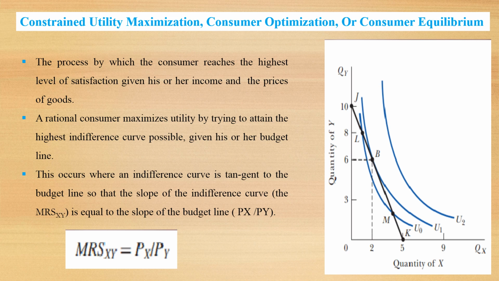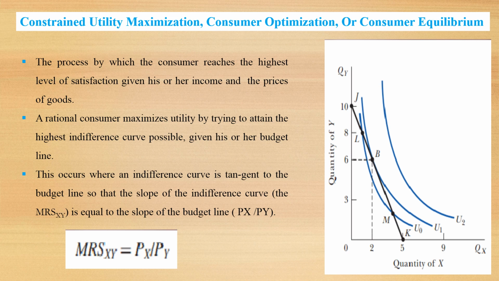We know that the slope of the indifference curve is the marginal rate of substitution and the slope of the budget line is the ratio of price of X divided by price of Y. So when the consumer attains the highest level of indifference curve with his or her budget line, then we have achieved consumer equilibrium.